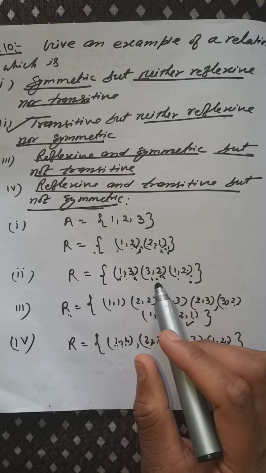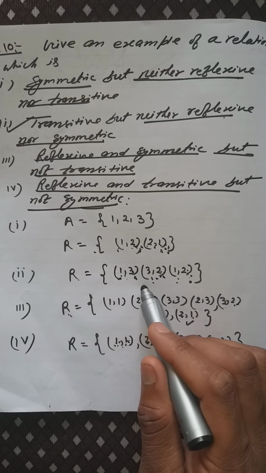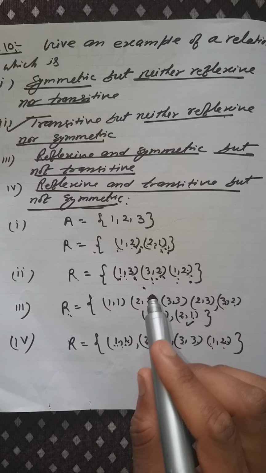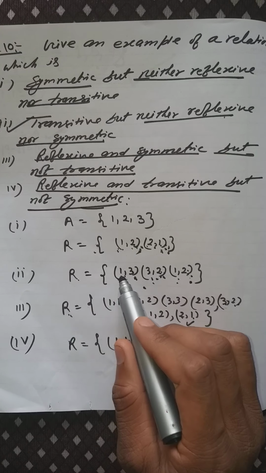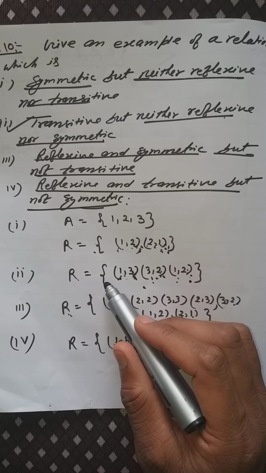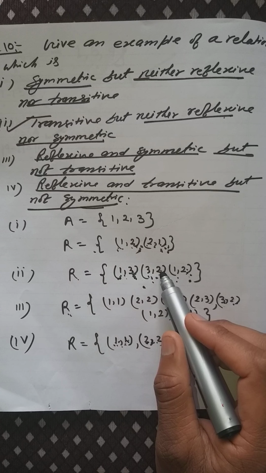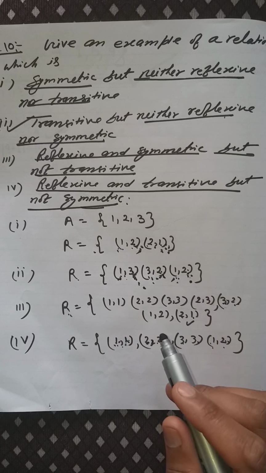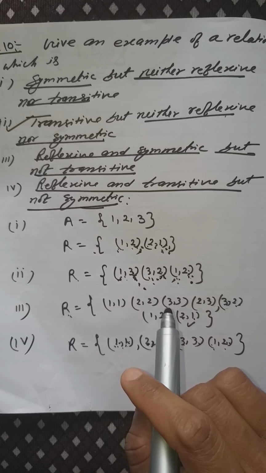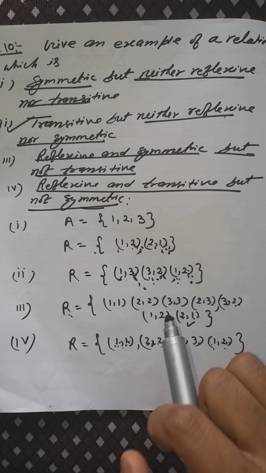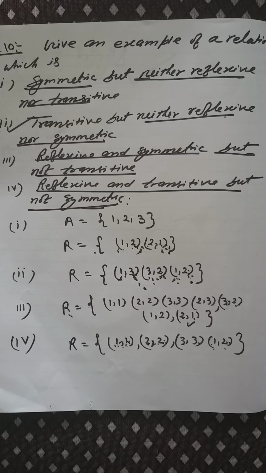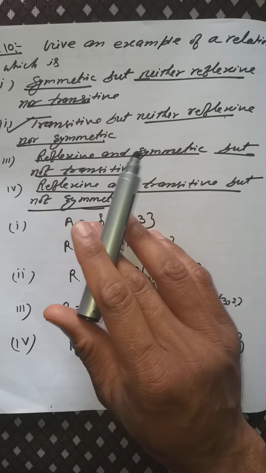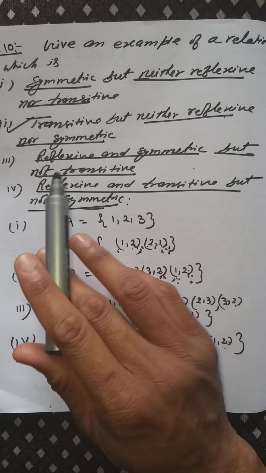Why? Since (1, 1), (2, 2), (3, 3) do not belong to this set, therefore it is not reflexive. Why is it not symmetric? Since (1, 3) belongs to R but (3, 1) does not belong to R. Since (3, 2) belongs to R but (2, 3) does not belong to R. Since (1, 2) belongs to R but (2, 1) does not belong to R, so it is not reflexive and not symmetric.